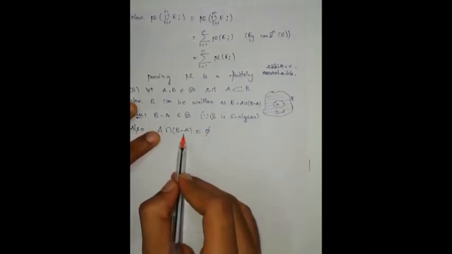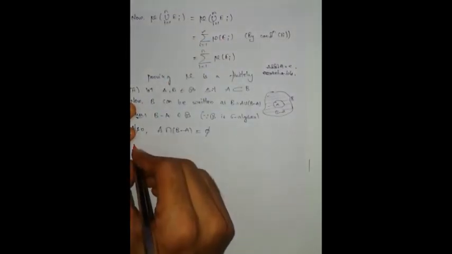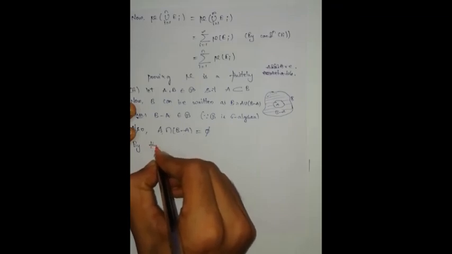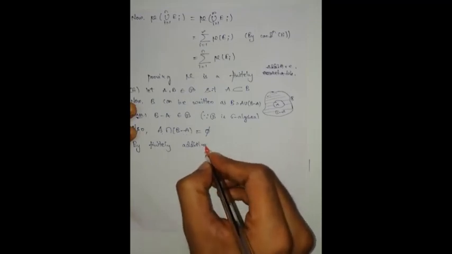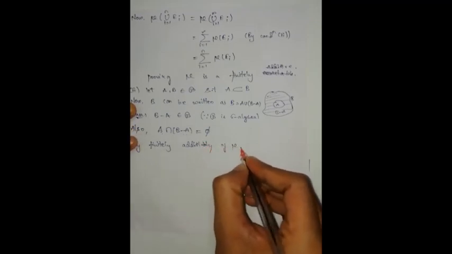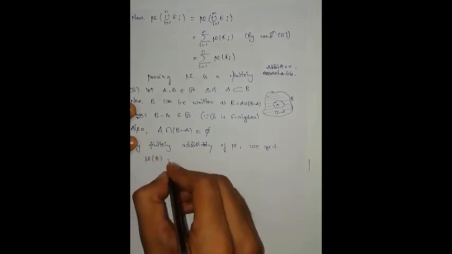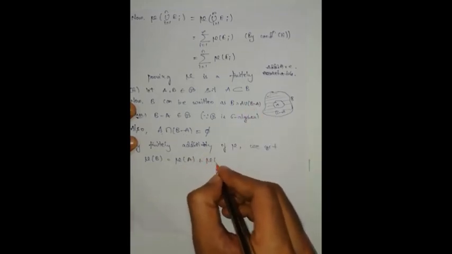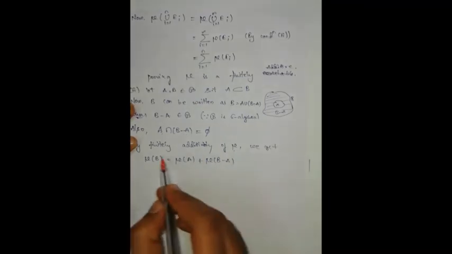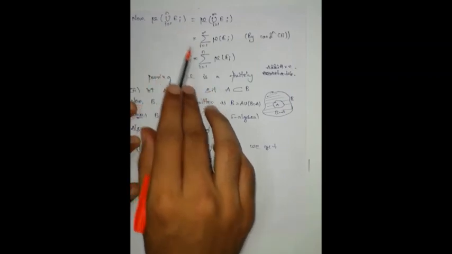Since these both are pairwise disjoint, then from the above part, by finite additivity of mu, we get mu of B can be written as mu of A plus mu of (B minus A), because mu is finitely additive. Just now we have proved that the measure of a finite union can be written as the sum of the measures.